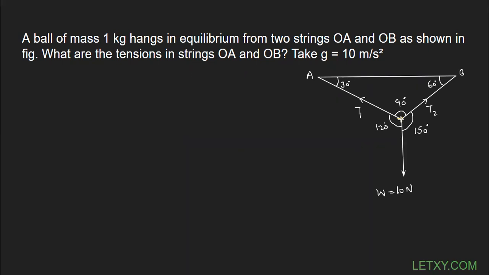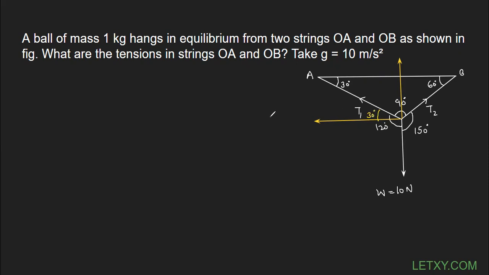This is the tension T1. I'm going to resolve the horizontal component of the tension T1. This is T1, you can see. And this is the vertical component of the tension T1. You can be sure that this angle is 30 degrees, so this must be equal to 30 degrees because of the alternate angles.